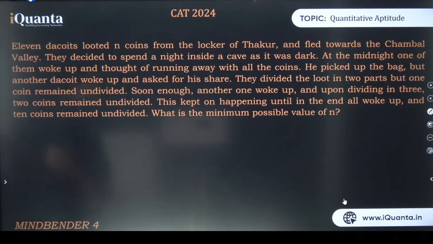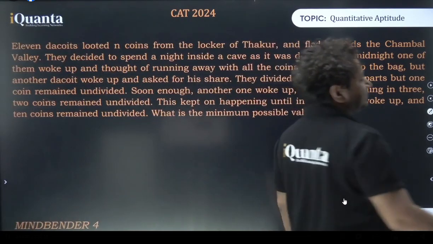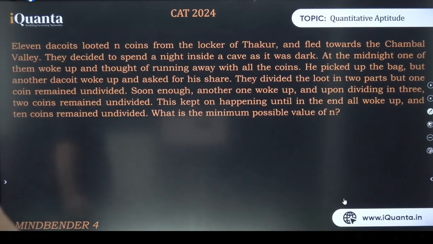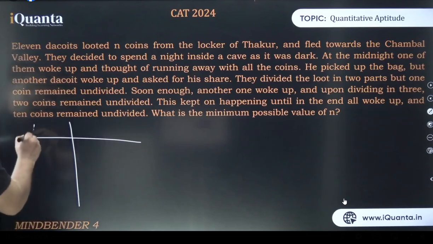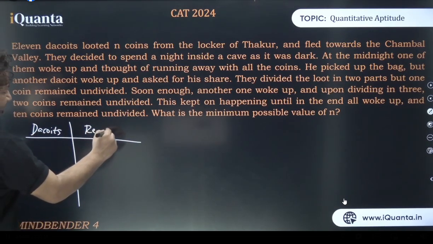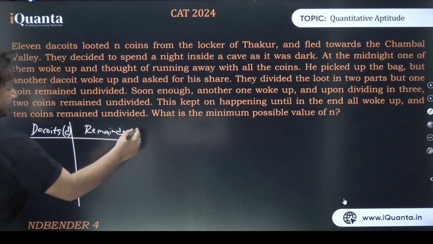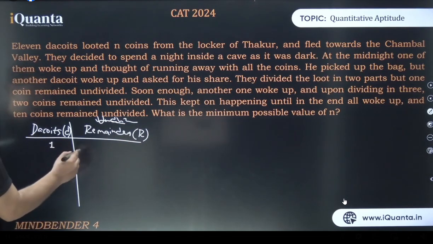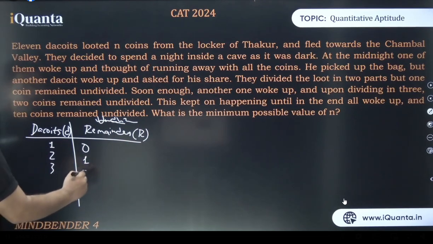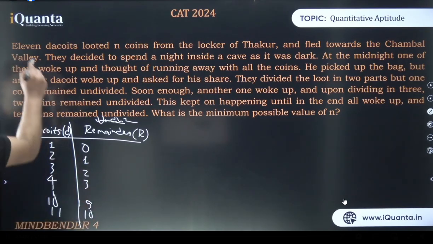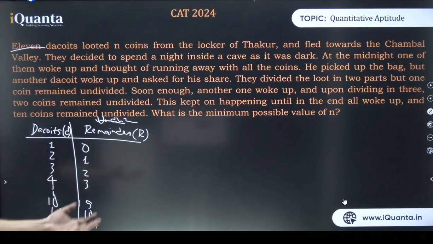I told you a beautiful story about a child who was questioning, who came up to the concept of negative remainders. By the way, what if these dacoits are the divisors and whatever is remaining is the remainder? When there was one dacoit, remainder was 0, at 2 remainder was 1, at 3 remainder was 2, at 4 remainder was 3, and so on. At 10 remainder was 9, and at 11 remainder was 10. But there were 11 dacoits in total. So we have different remainders.